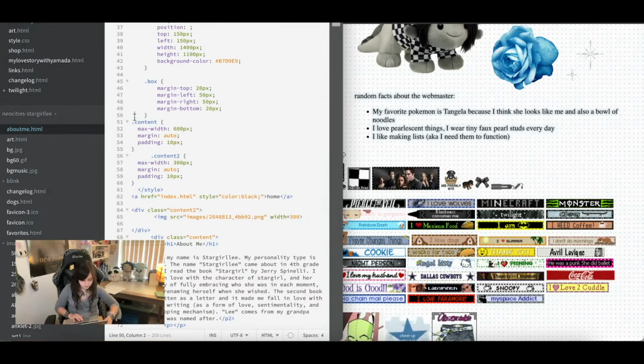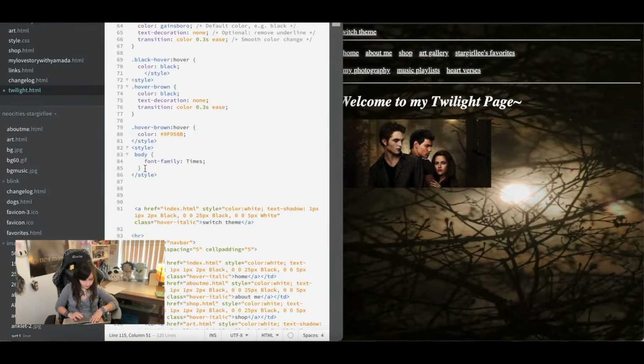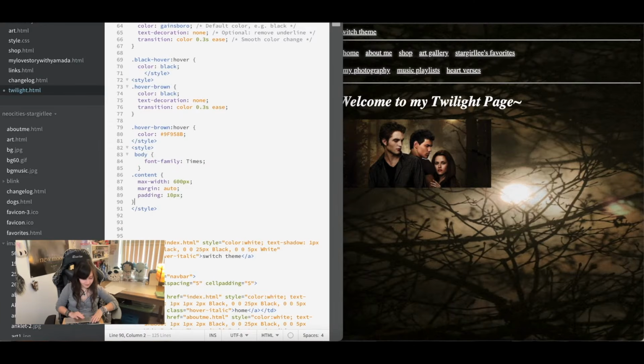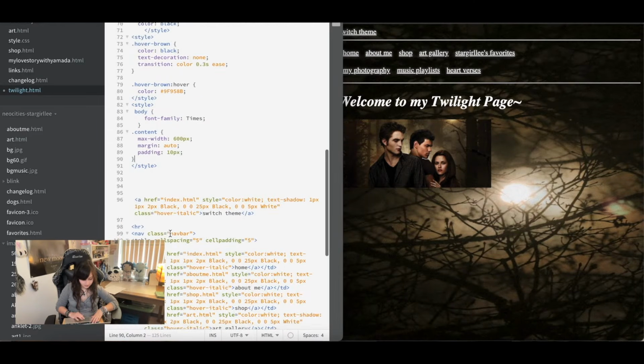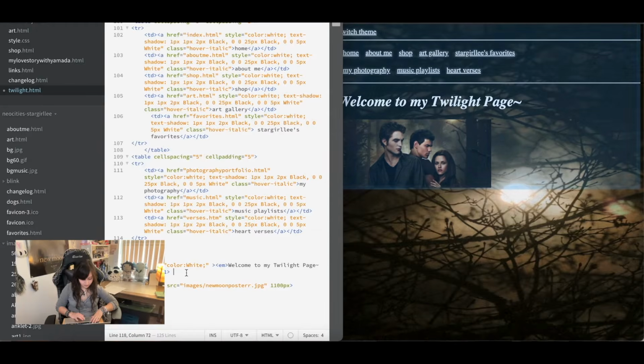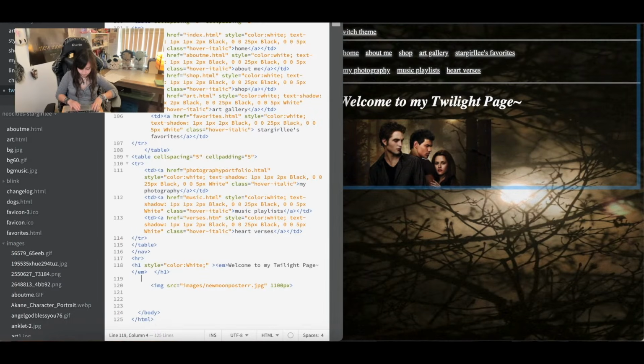So this needs to go within a style. We're gonna find that open style. Like I said, we're adding a whole bunch of styles. Okay, so then we're gonna put the picture only in that div class. Div class equals, what was it called?